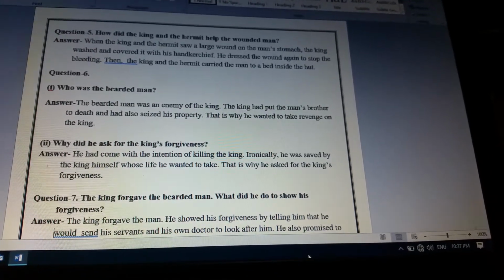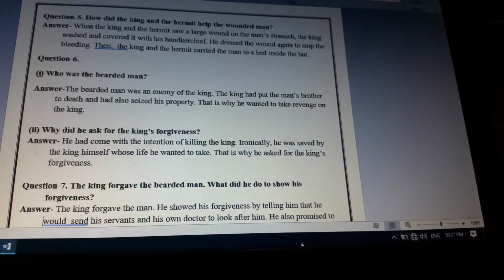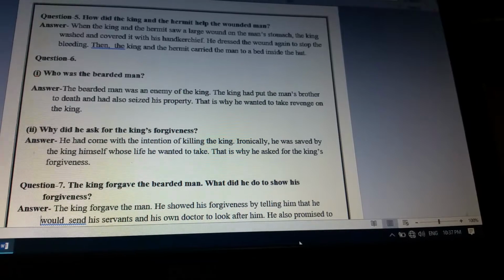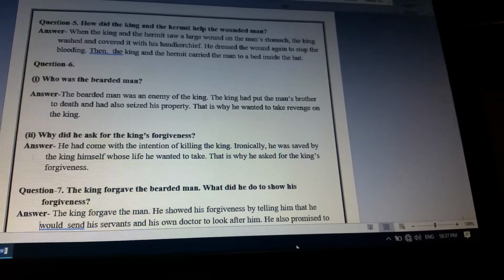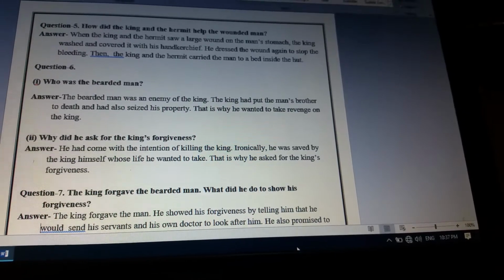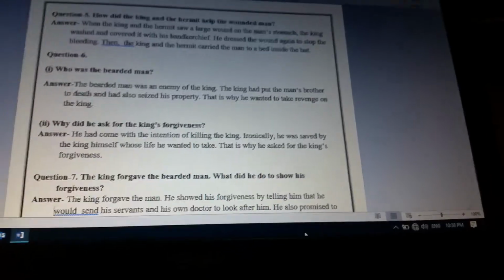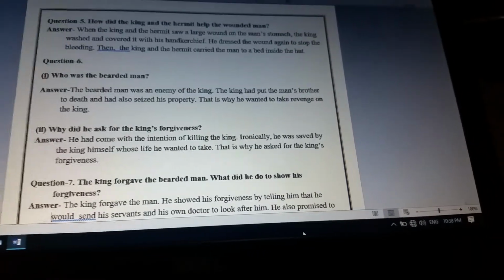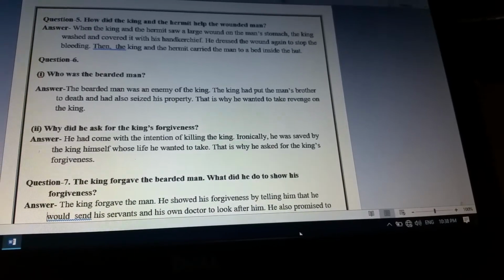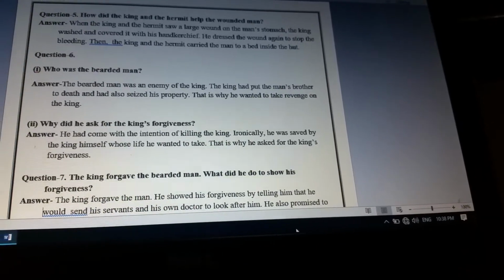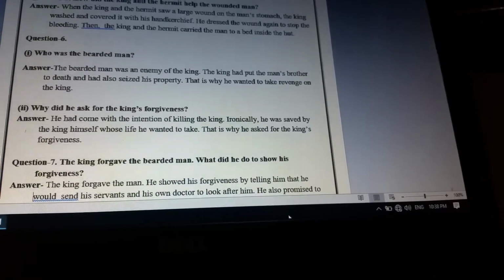Now part 2 of question number 6. Why did he ask for the king's forgiveness? He had come with the intention of killing the king. So ironically, he was saved by the king himself, whose life he wanted to take. So that is why he asked for the king's forgiveness. Because he came to kill the king, but the king in return helped him and saved his life.